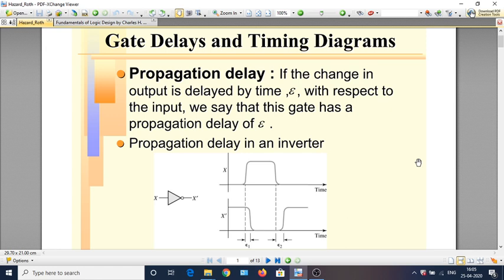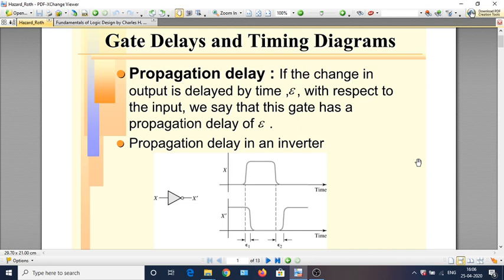Before getting into understanding the hazards, the types of hazards, how they arise, and how we can design a circuit to avoid hazards, we should have a very clear understanding of the propagation delay and its effect on digital circuits, and the timing diagram, which clearly shows the change in different signals in a digital circuit with respect to time.